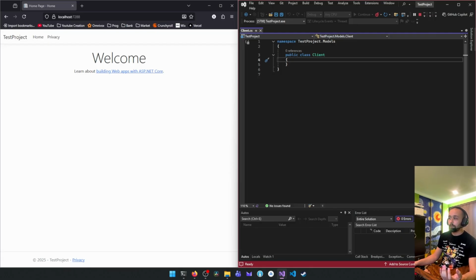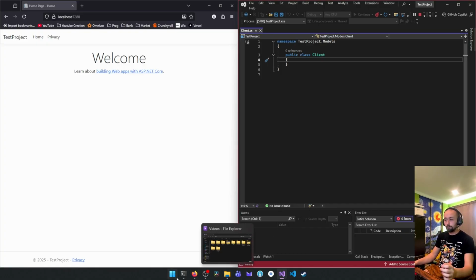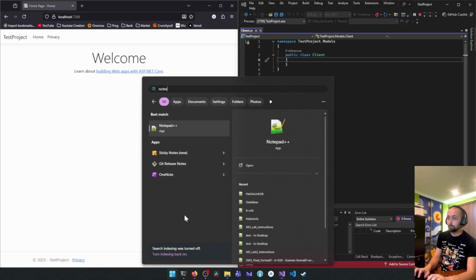So the client class will have what? If we think about a general database, if you never thought about it, the database is a bunch of lines. Let's just do an example.